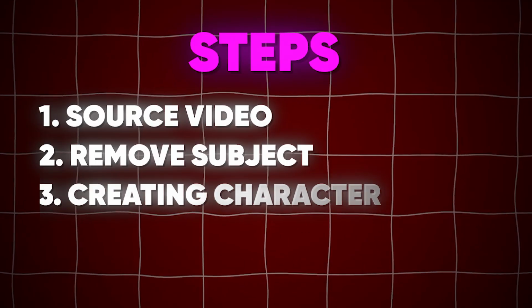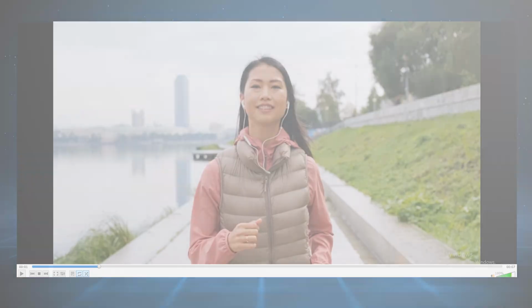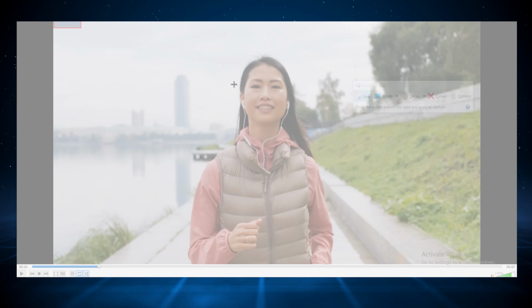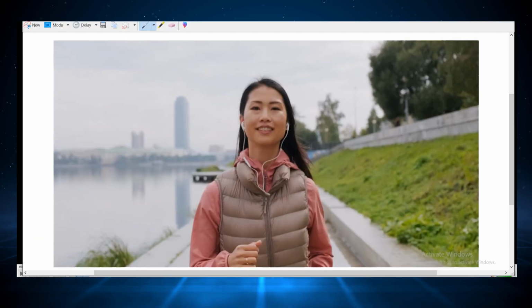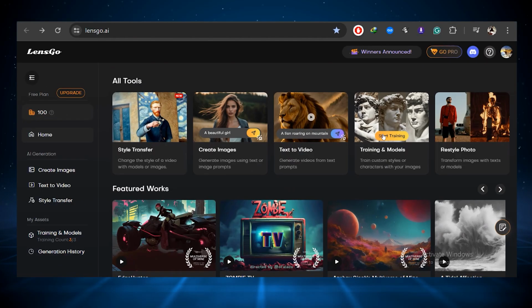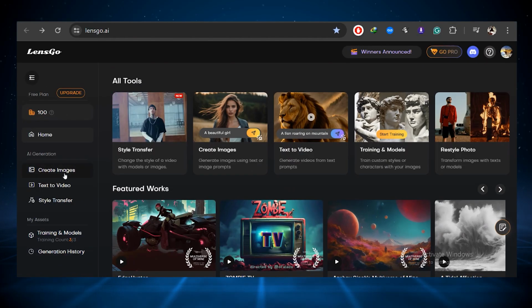Now in the next step, we have to create a similar character, and for that, just open your source video and take a screenshot of a still frame where you think that the character is fully visible. So once done, go to the Lens Go AI. Well, this is also a free AI tool, and from here, select the Create Image option.